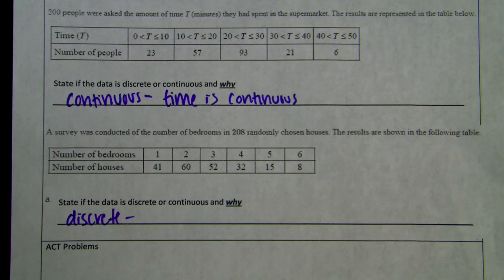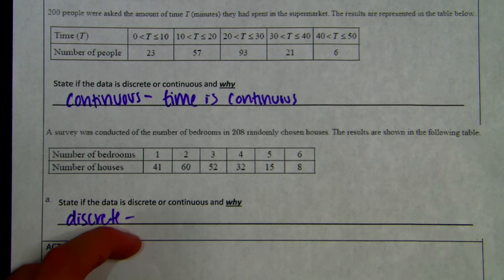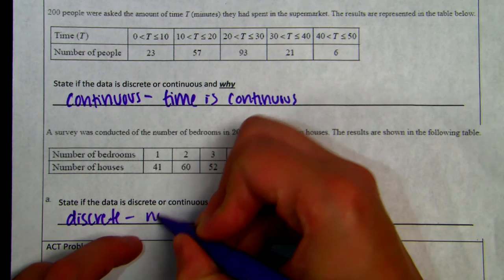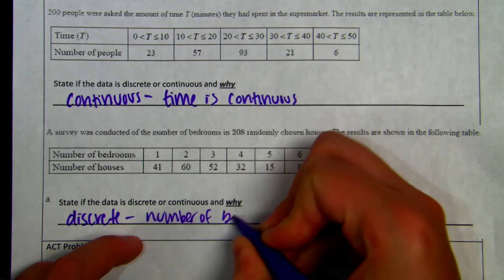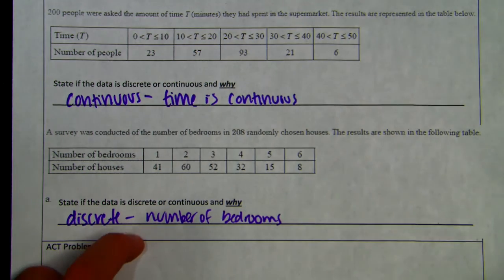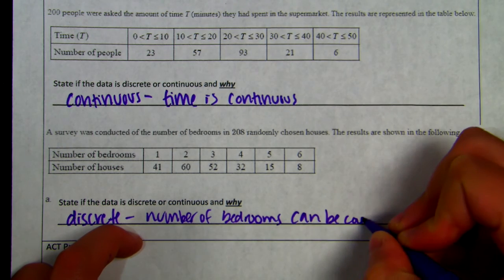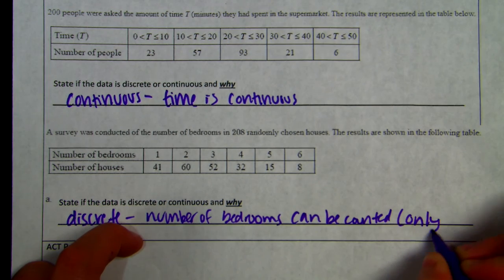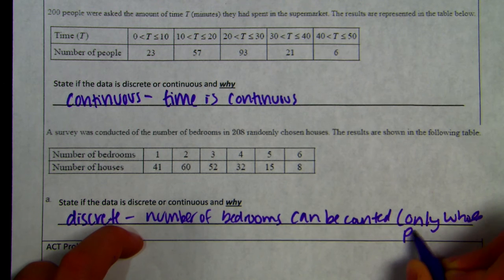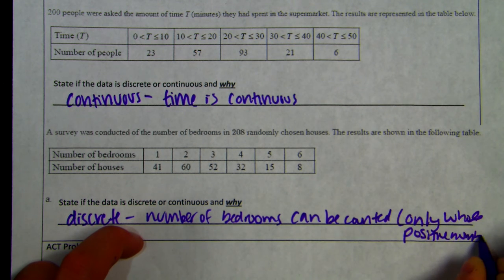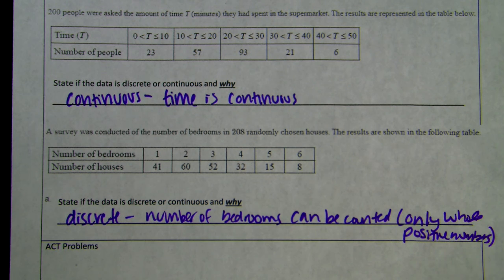because we can only have a certain number of bedrooms each time. You can't really have half a bedroom, right? So you either have 1, 2, 3, 4, 5, or 6 bedrooms in this model. If I was going to explain why, I would say number of bedrooms can be counted, which is basically a way of saying it can only be whole numbers. So can be counted, only whole positive numbers, right? Can't have a negative bedroom. Good. So that's my heuristic for how to know if something's discrete: if I can count them, and I can physically count the number of bedrooms.